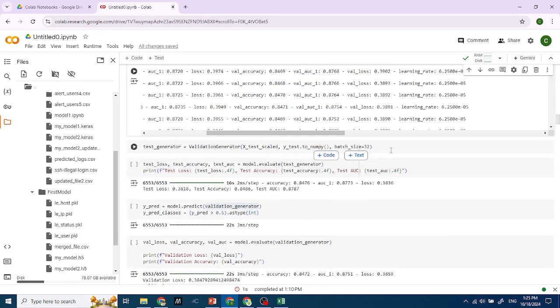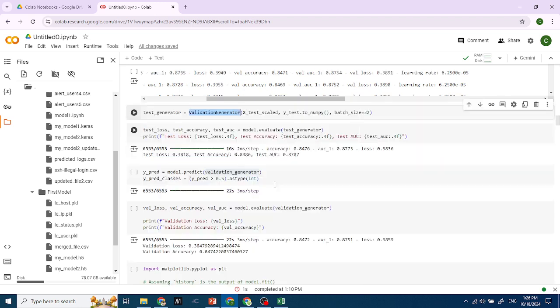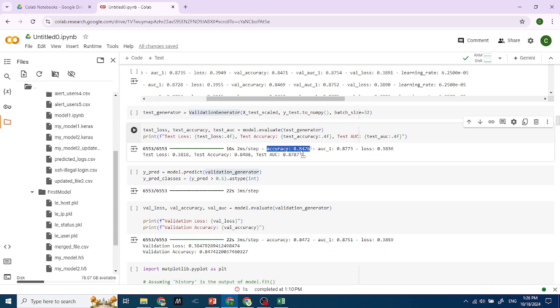And then the test. After training my model, I'm going to generate my test using the validation generator inside, and I'm going to use it to test. I got the accuracy of nearly 84.76%, and the loss is this, which we kind of accepted.